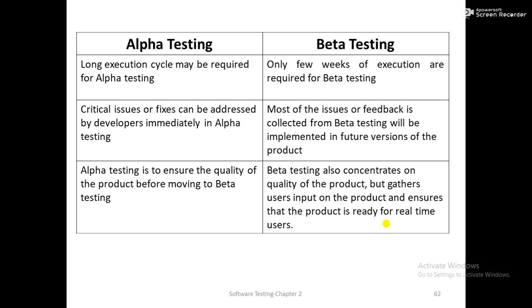In case of alpha testing, it ensures the quality of the product before moving to beta testing, whereas in case of beta testing, it concentrates on the quality of the product, gathers users' input on the product, and ensures that the product is ready for real-time users.